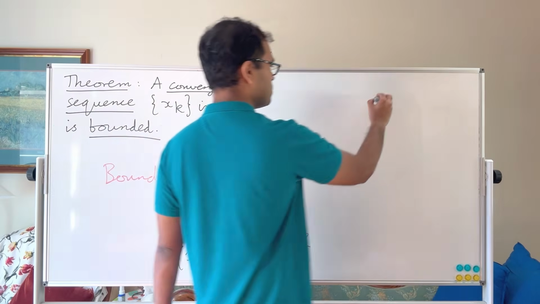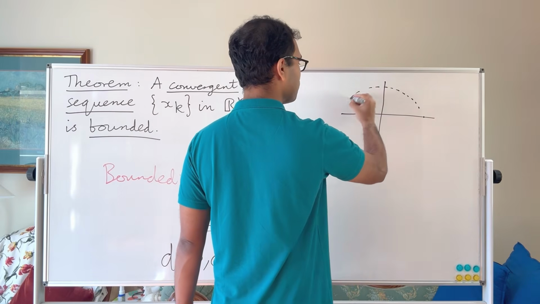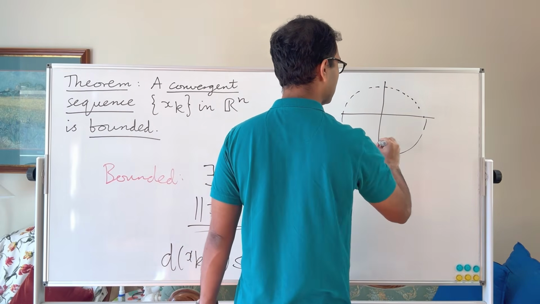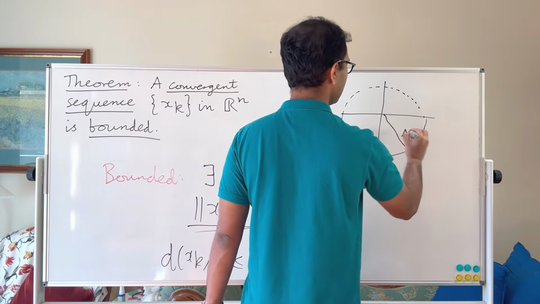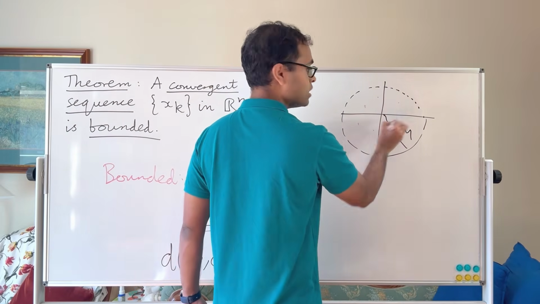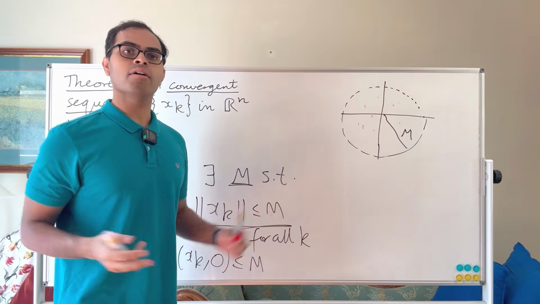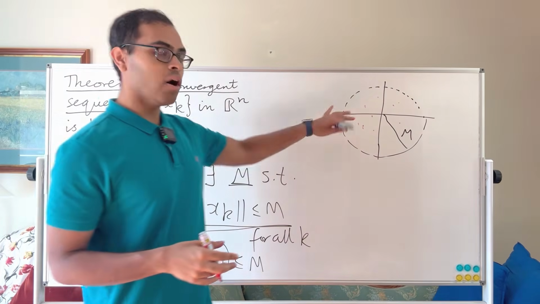Another way of looking at it visually is, imagine here's the plane, and you have a ball of radius M containing the origin. All the terms in the sequence are going to be in that ball. That ball could be really big. It doesn't matter how big M is, but there is some M, so all the terms in the sequence are in that ball.